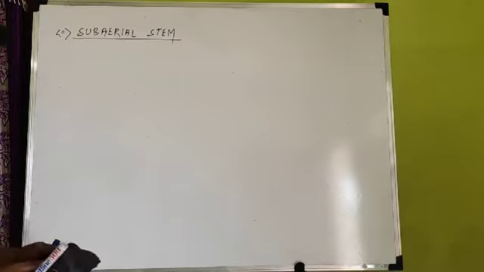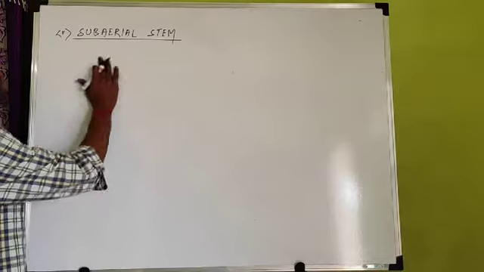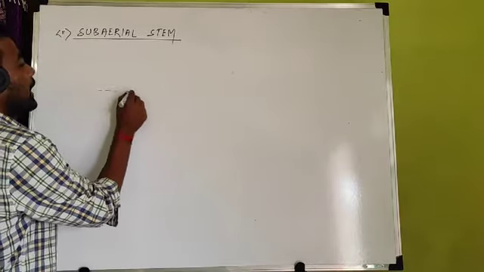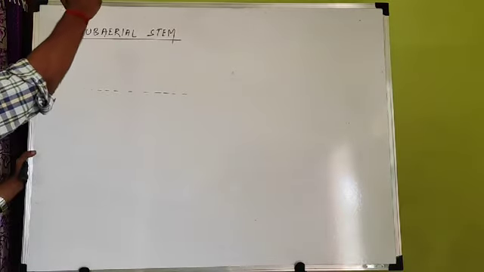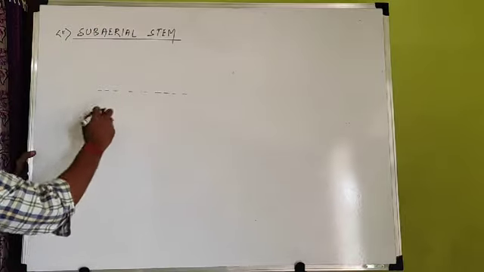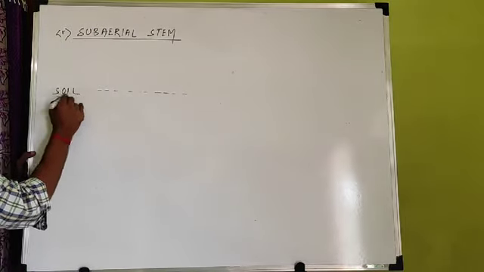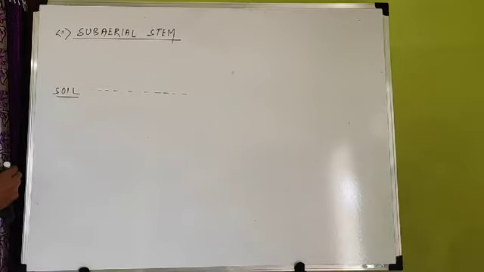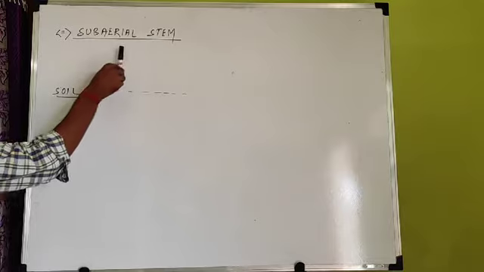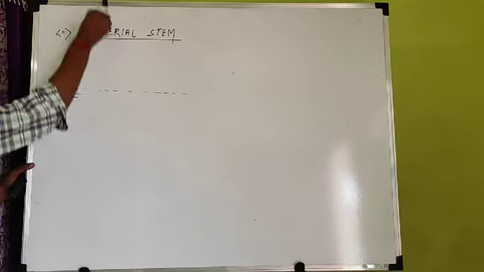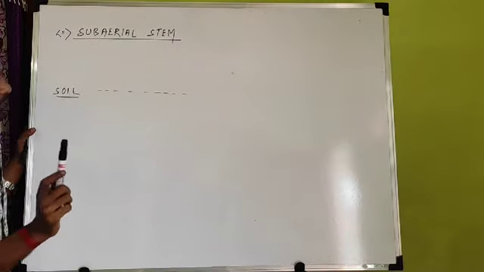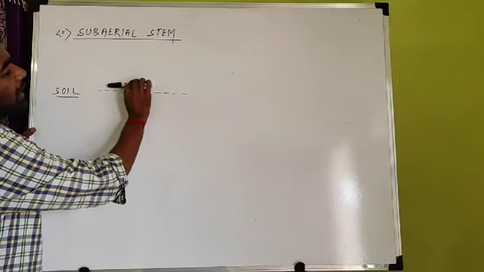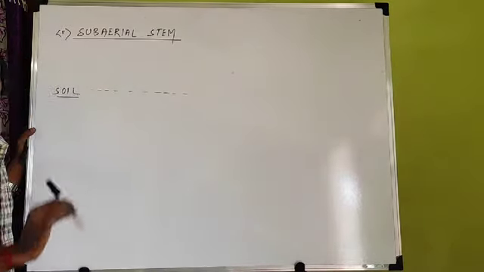Now listen, subaerial. Underground stems are present below the soil, but subaerial stems are present just close to the soil and above the soil, not at a long height, and they are mostly horizontal. This is the soil surface. Generally you have seen stems present vertically above the ground, with long height, but subaerial stems are those stems which are close to the soil, above the soil, and grow horizontally.